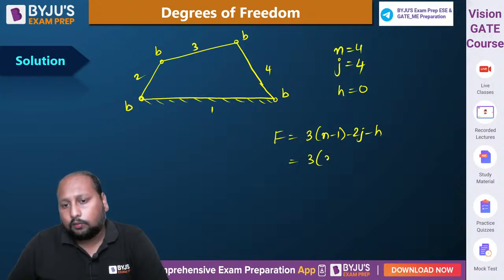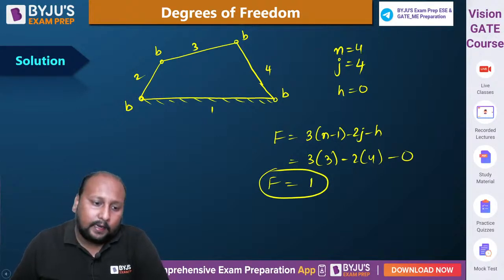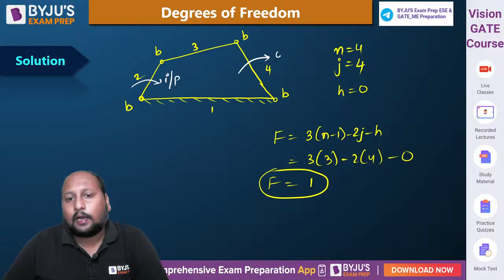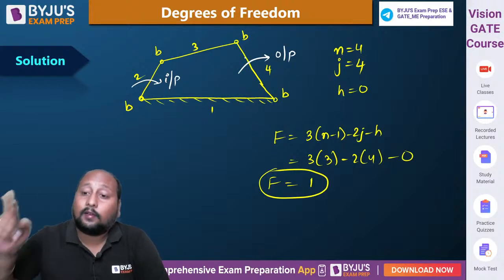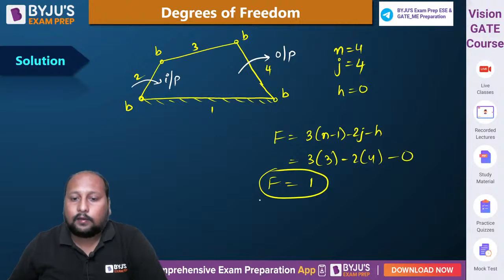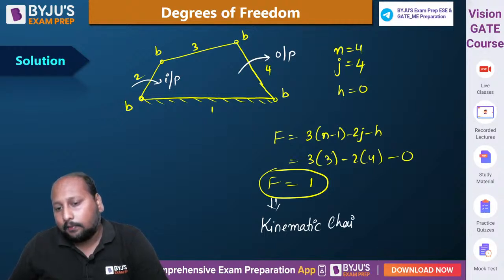3 into (4 minus 1) minus 2 into 4, which is 9 minus 8, so 1. Here, if I give input to link number 2, from link number 4 I'll be extracting the output. So here we are getting the desired motion. That is why, when degree of freedom is equal to 1, we call it kinematic.